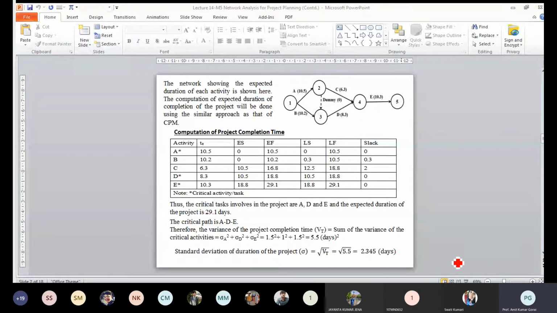So this variance will indicate how much uncertainty there is in the completion of the project. If your standard deviation or variance is higher, that means plus minus is higher, it can deviate from the normal expected completion time. If this variance is low, you can say there is very little chance of deviation in the completion. So the risk will be higher as this value is high, and the risk will be low if this value is low.